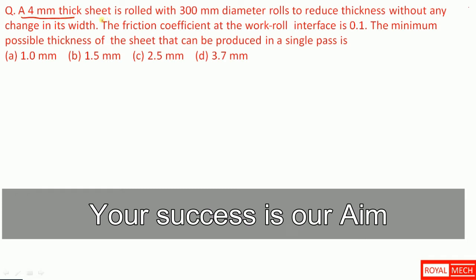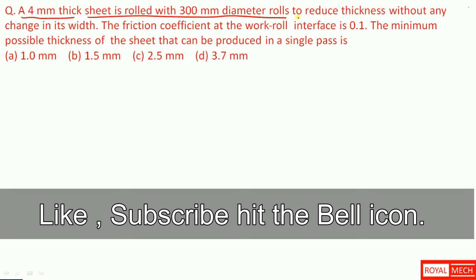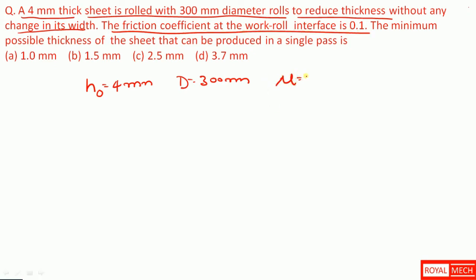A 4 mm thick sheet is rolled with 300 mm diameter rolls to reduce thickness without any change in its width. So we have a sheet of thickness 4 mm which is being rolled with a roller diameter of 300 mm, and the friction coefficient at the work roll interface is 0.1. So the coefficient of friction is 0.1.